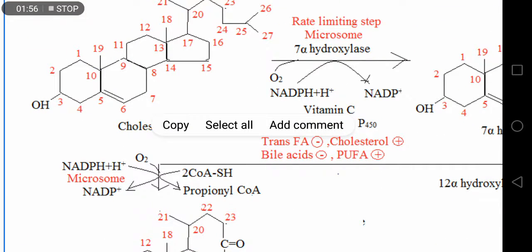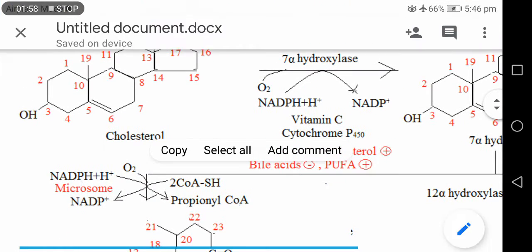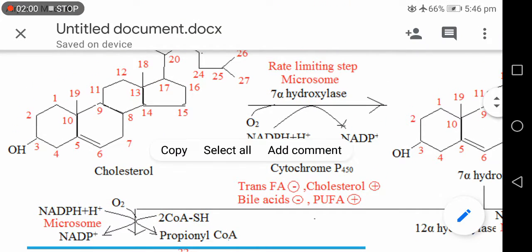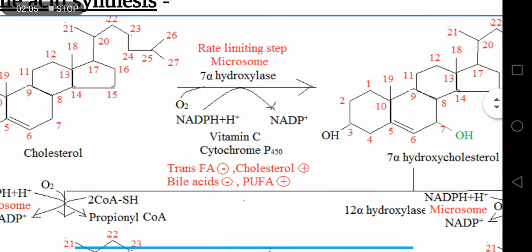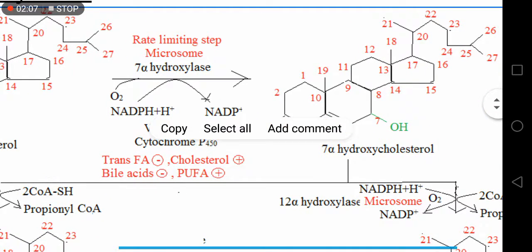is cholesterol. In first step, cholesterol is converted to 7-alpha hydroxycholesterol by 7-alpha hydroxylase enzyme. During this conversion, one molecule of NADPH plus H plus gets oxidized. One molecule of oxygen is introduced,